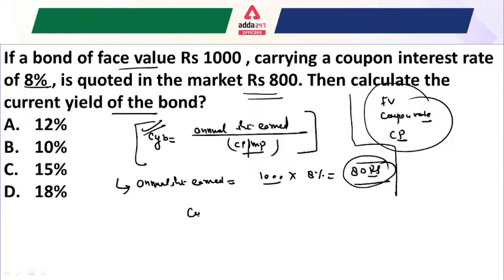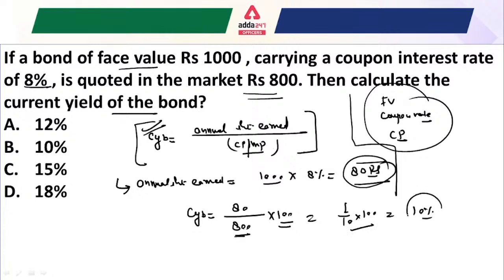So what will be the current yield of the bond here? The annual interest earned is 80 rupees, so just write here. And the current price is 800 rupees, so just write here. For calculating the yield in percentage, we multiply by 100. Just solve this and tell me what the answer will be. The answer would be 10%. So this is how we solve these kinds of questions in the examination, and I hope it is now clear for everyone. Okay. Now let's do another question.